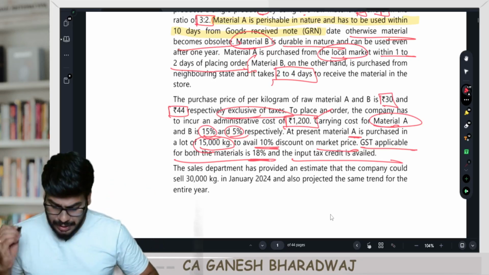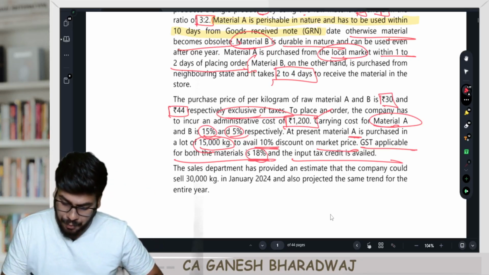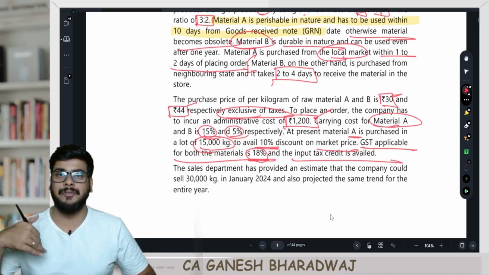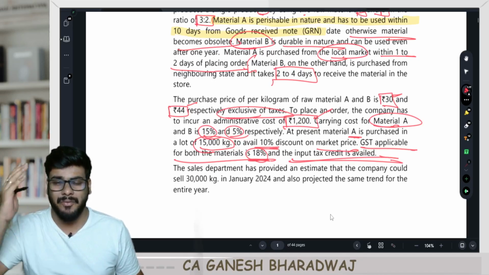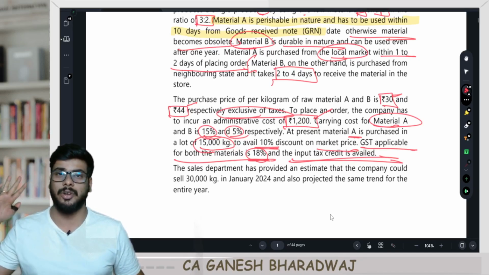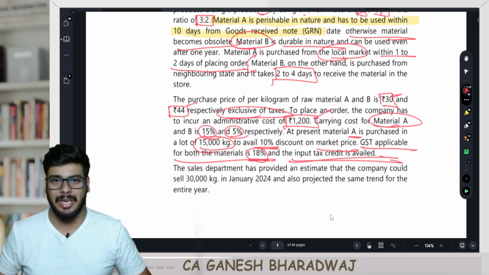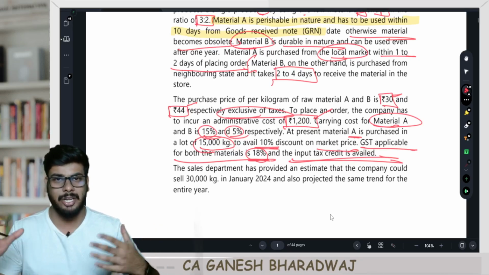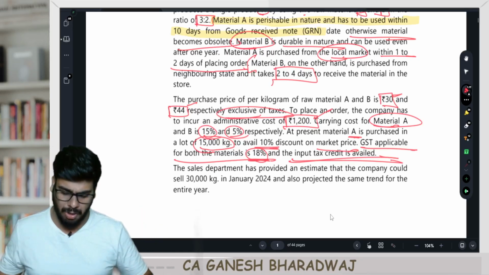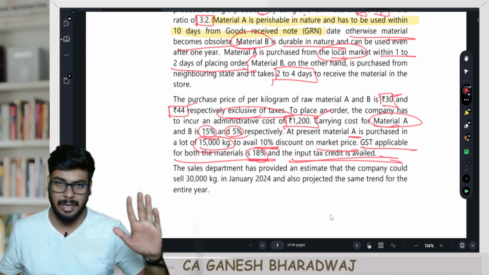Stop here. What they are saying, so they are paying this for 30 rupees, 44 rupees. Apart from that, they are paying GST, but wait, ITC is available, which means what? First of all, this is not even a part of your material cost because ITC is available. Are you clear with this? So clearly, this will not be considered in any of our calculations of material cost and all that. Have this thing very clear in your mind.